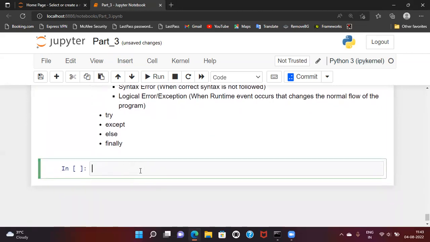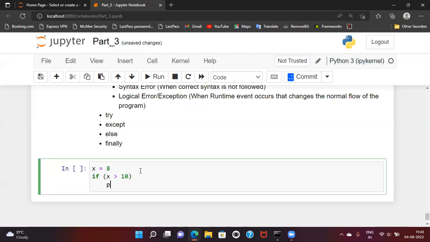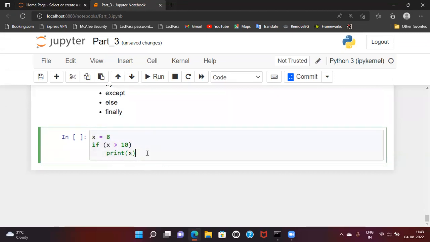So let me just show you one error. We can have different types of errors, but let me show you what a syntax error is. Let's say in Python, how do we write an if statement? We write if, then inside that if statement we give some condition. Let me have a variable x, and I'm giving it some value. Let us check if x is greater than 10, then print x, let's say. Now, tell me one thing, if I run this code block, what will happen?